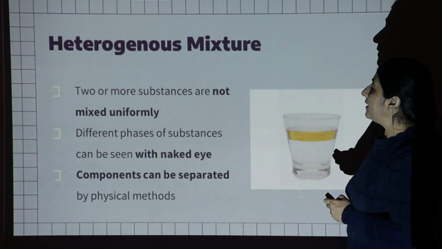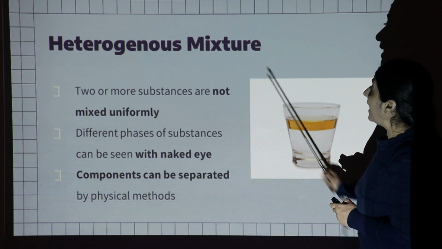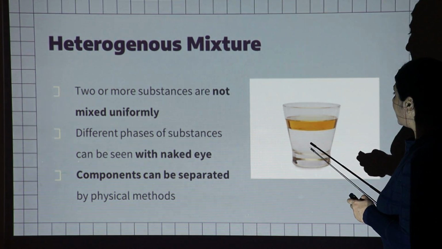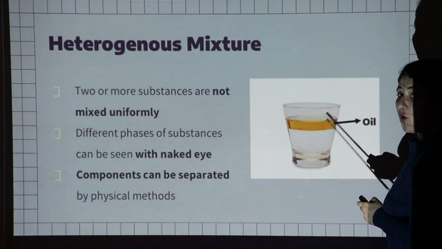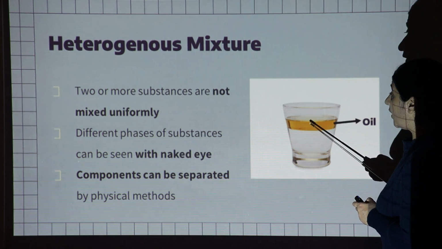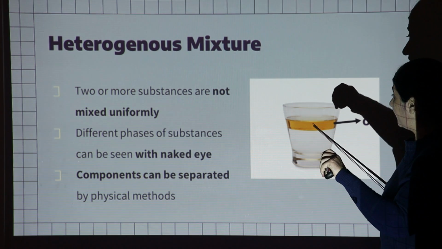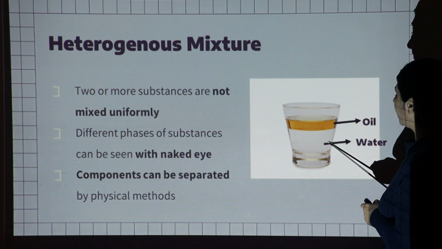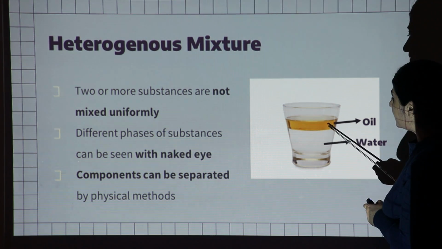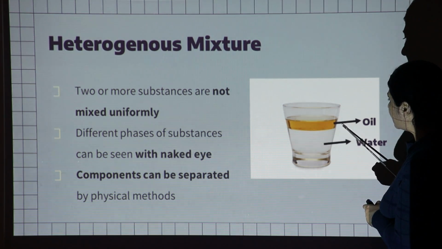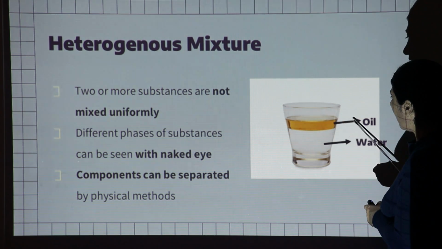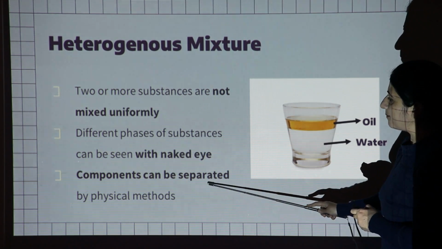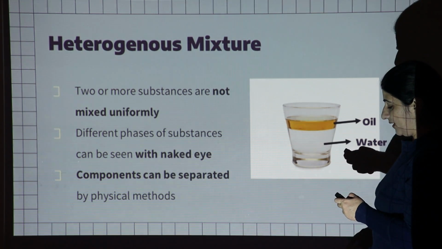The best example of the heterogeneous mixture is oil and water. So in this case, here is the oil. When the oil is mixed with water, the oil is present on the top of the surface, whereas water is remaining behind. So this is the water. When the oil is mixed with water, you can see the two phases. Here is the oil, here is the water. And these two components can be separated by physical method.